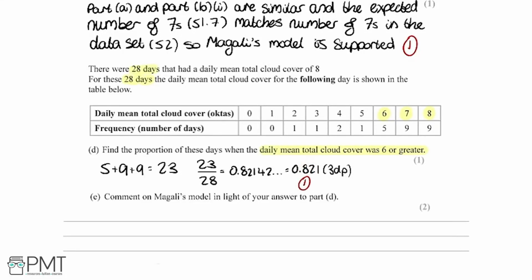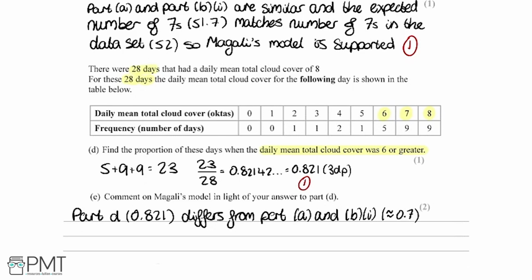And because in this table here, the data is for a day that follows, where the previous day had a high cloud cover, so a cloud cover of 8, it seems like there's more likely to be high cloud cover if the previous day had high cloud cover. So this sort of suggests that the days aren't independent. So the cloud cover on the previous day could affect the cloud cover on the next day. And we know for the binomial distribution, the trials, so in this case the different days, need to be independent. So this would suggest that Magali's binomial model might not be suitable.